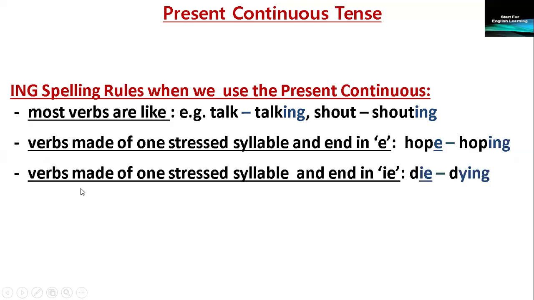Verbs made of one stressed syllable and end in IE. Example, die. It's made of one syllable. We remove the IE and we change the IE into Y, and then we add ing. Die, dying.